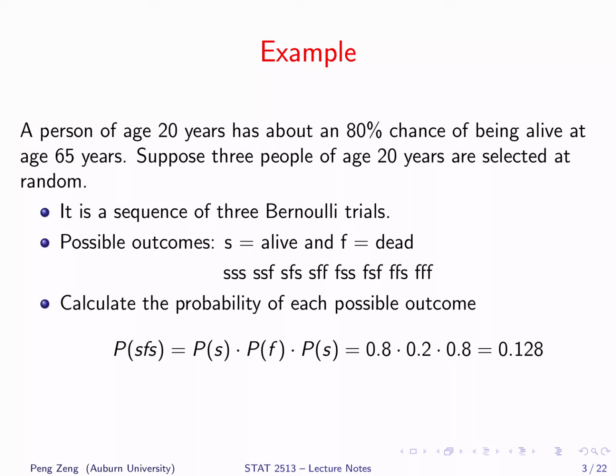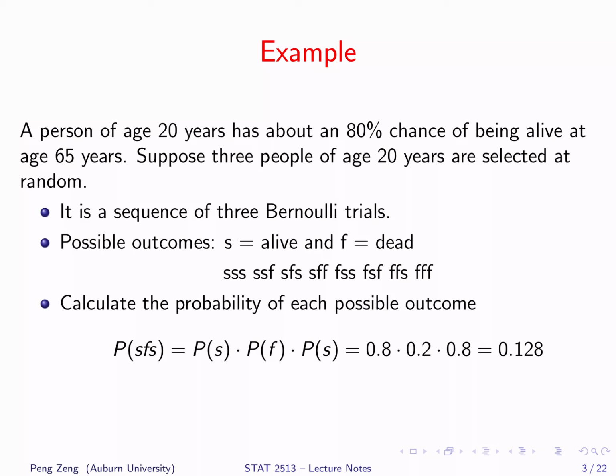For this sequence of three Bernoulli trials, there are 8 possible outcomes. Use S to denote alive and F for dead. The 8 possible outcomes are listed in the following. We can calculate the probability of each outcome. For example, what is the probability of SFS?